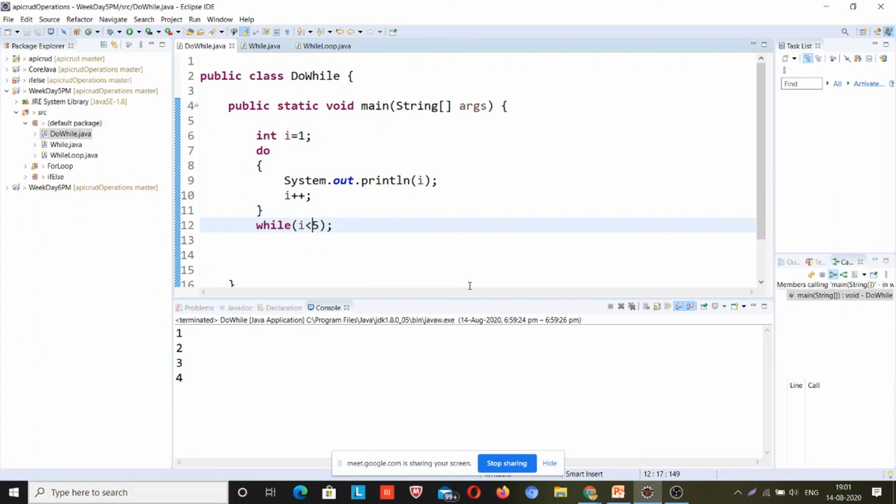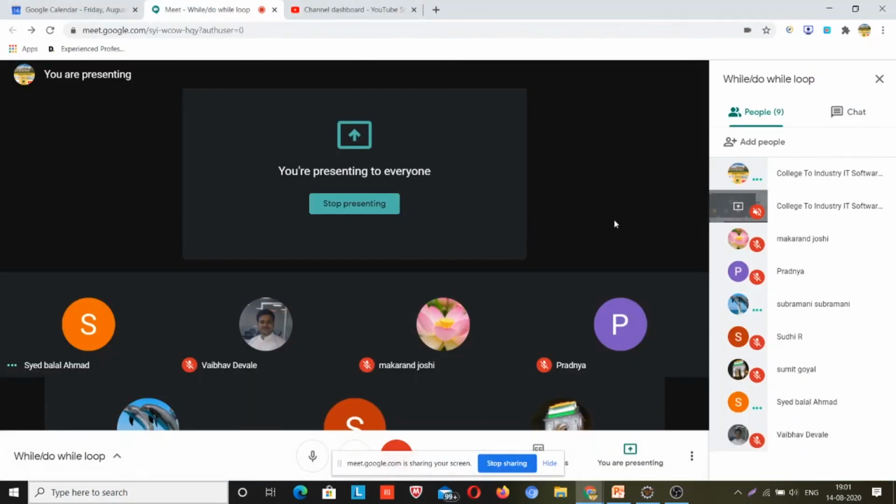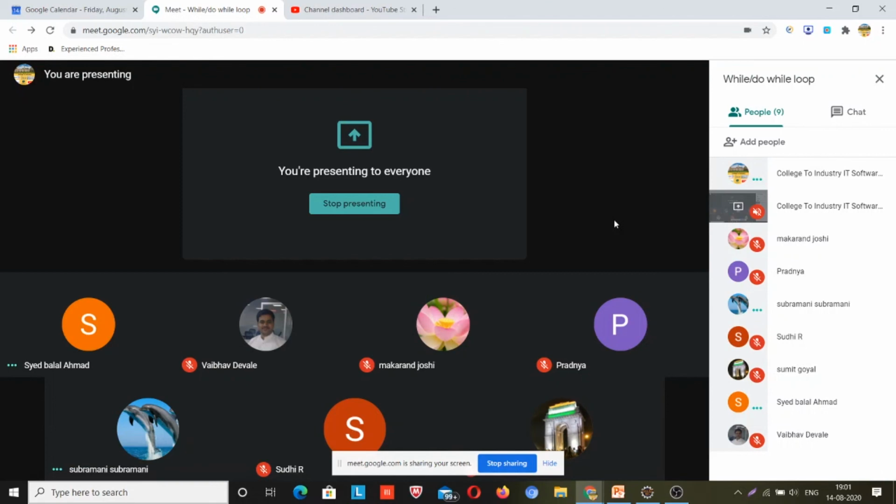We can also make that star pattern program with do while loop, that is your assignment, right? So how you will do it, you will complete that first. So this was my agenda for today, while and do while loop. Guys, please ask queries if you have any queries. Okay, I think everybody has an idea what to do.